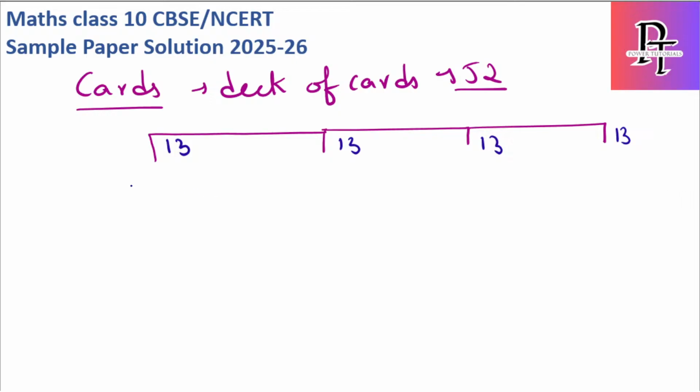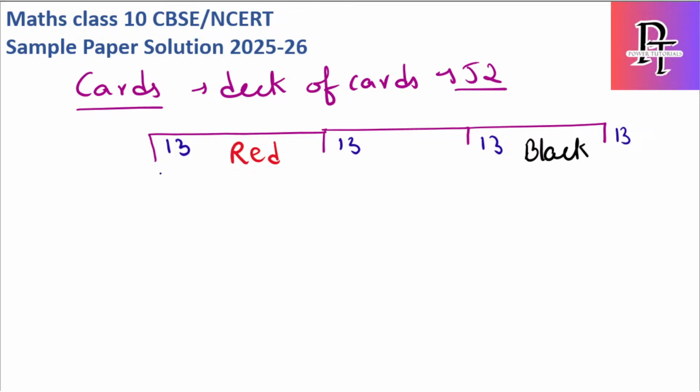Among these 4, 2 are the same color, like 2 are red color. I'll change the color to red, then it will be easy. Two colors are red and 2 colors are black. Always remember in the card section, 26 are red color cards and 26 are black color cards.